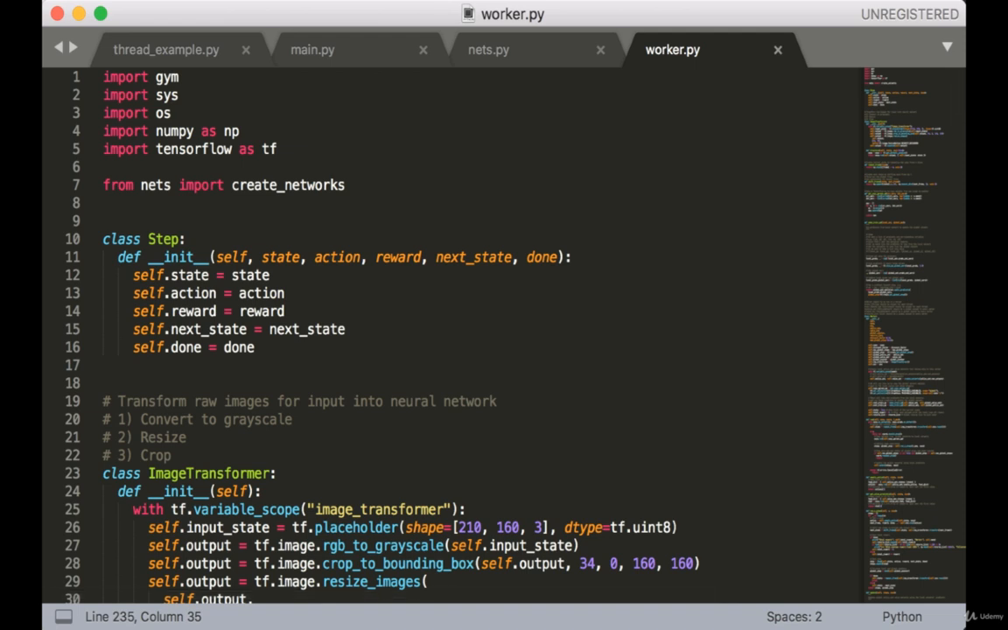At the top, we have all our usual imports, as well as create networks from nets.py. The first thing we're going to do is create a class called step, which stores a step of an episode. This class doesn't have any functions, just attributes. So essentially, this is just for the purpose of data storage and organization. We want to keep track of the state, the action in that state, the reward, the next state, and the done flag.